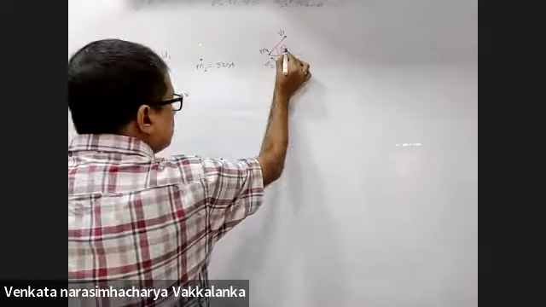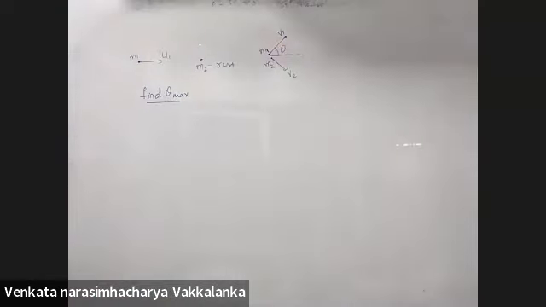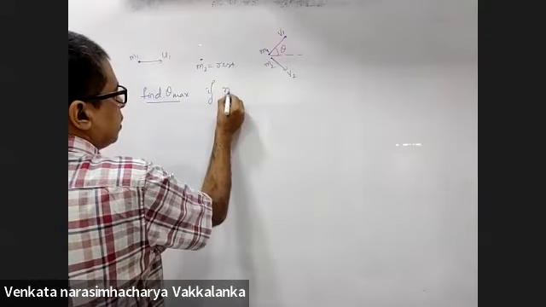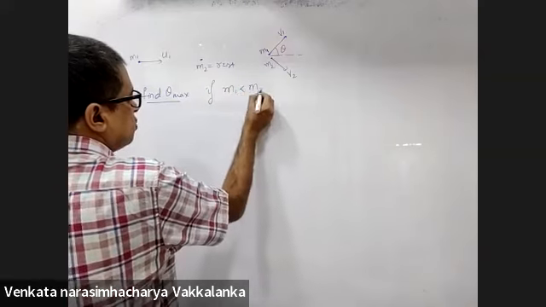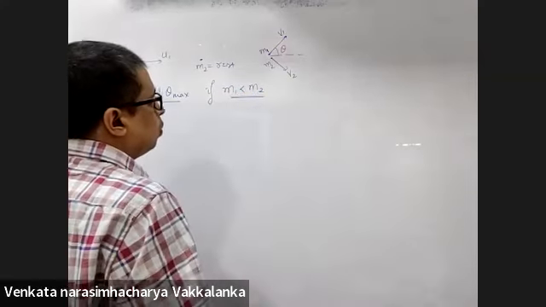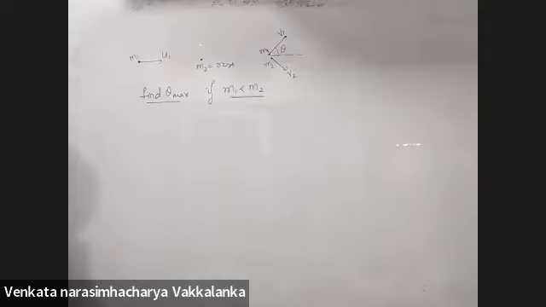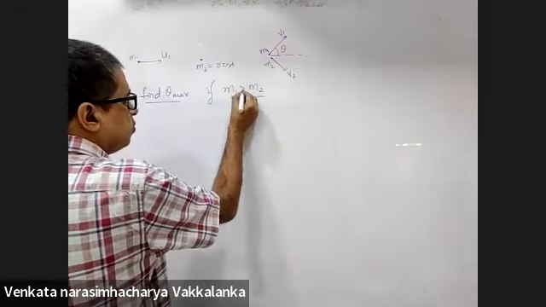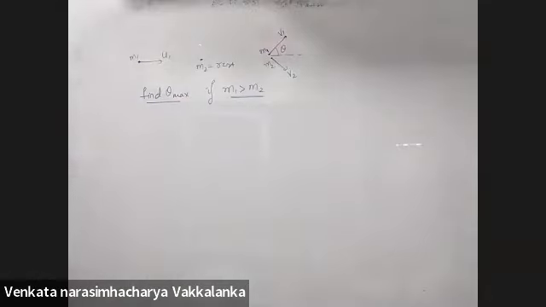What is the maximum angle by which theta can be deflected if m1 is less than m2? And if m1 is greater than m2?